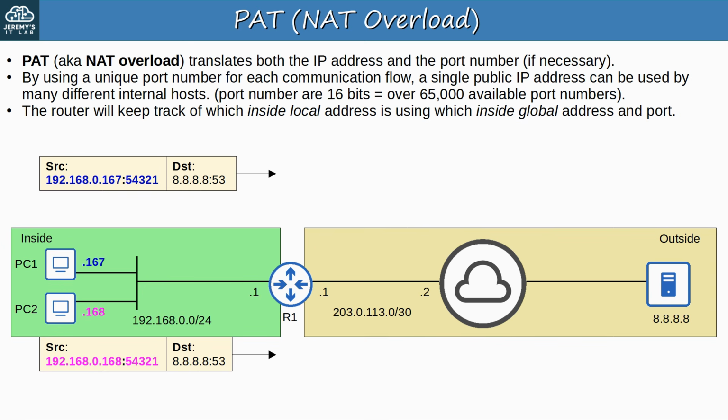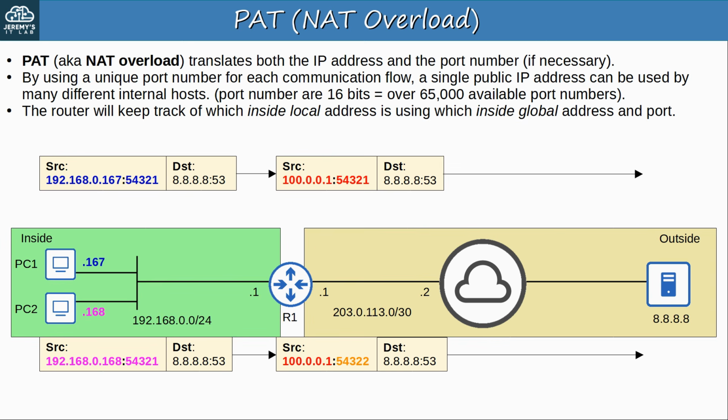It also selects a random source port, and it happens to choose the same source port as PC1, 54321. R1 translates the source IP of PC1's message to 100.0.0.1 and keeps the source port the same, 54321. For PC2's message, it also translates the source IP to 100.0.0.1, but it changes the source port to 54322.